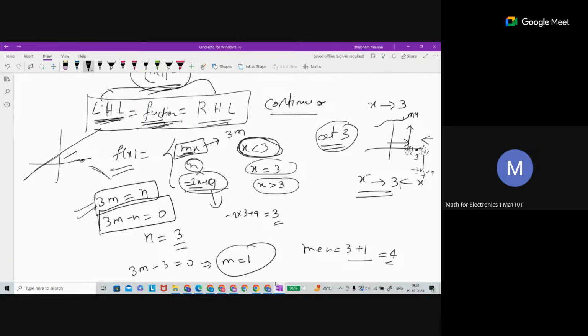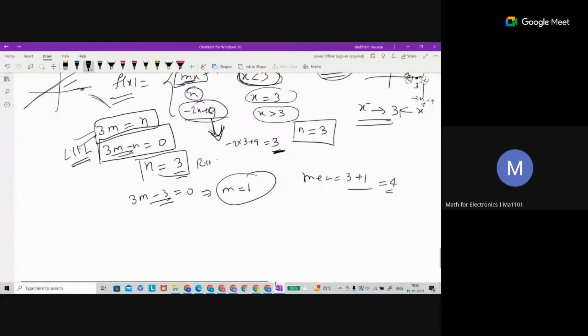The same thing is happening: right limit equal to function value. So what is the right limit we have? We just now calculated here, 3. Equal to function value. So function value at 3 is n, and right limit is 3 we calculated. So finally n is equal to 3 we got. This is from the right, and that is from the left limit. Okay, sir. n is equal to 3 we got. If you substitute here, finally m equal to 1 we got.